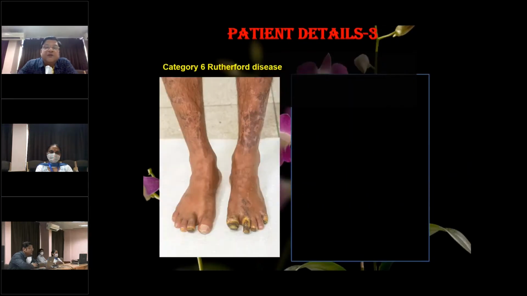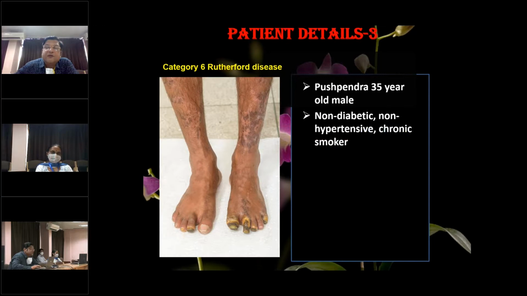Now this is the third patient and the last patient. Now this patient had a category 6 Rutherford disease, you can see the condition of the limb. There are ischemic changes in the leg, and then there is a dry gangrene involving both the foot, and it is more on the left side.